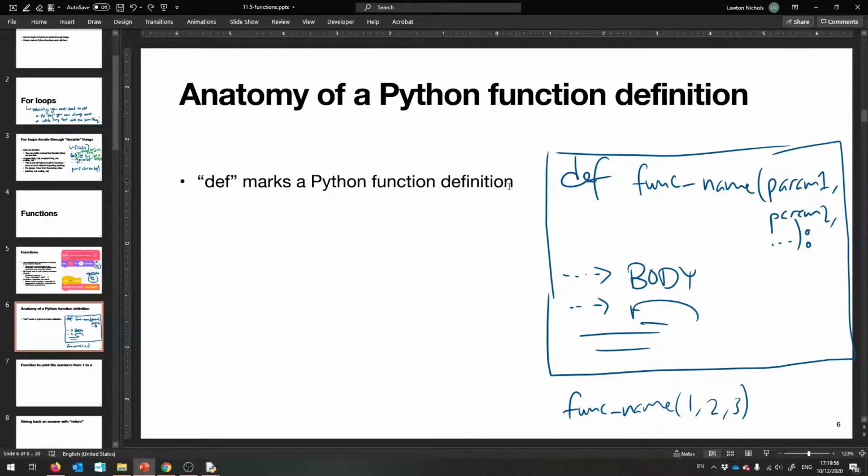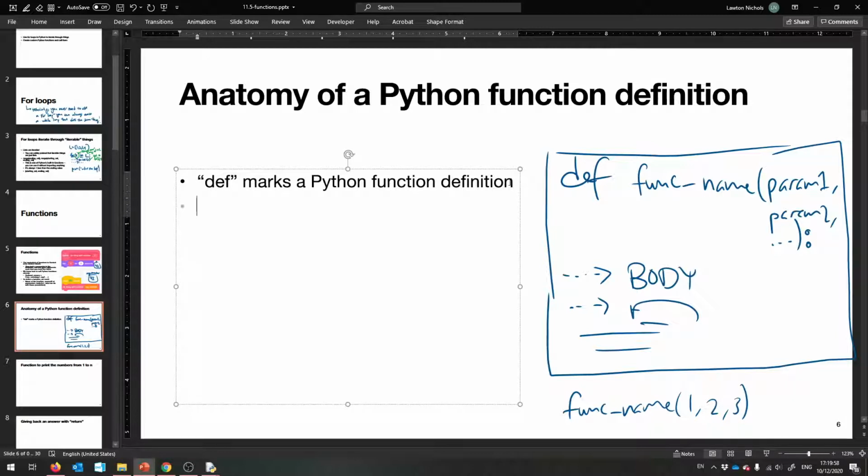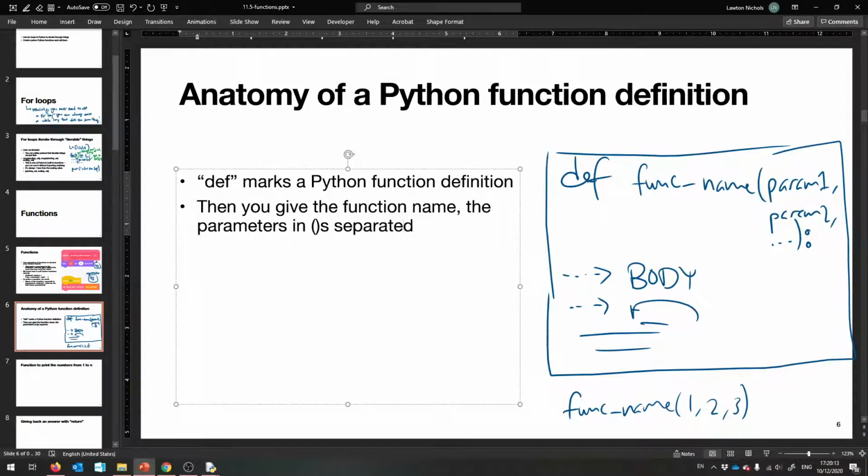Okay, so then you give the function name. And then all the parameters in parentheses, separated by commas, just like you were calling it. And then you tab over and give the body, which tells you how to use the parameters to create an answer.